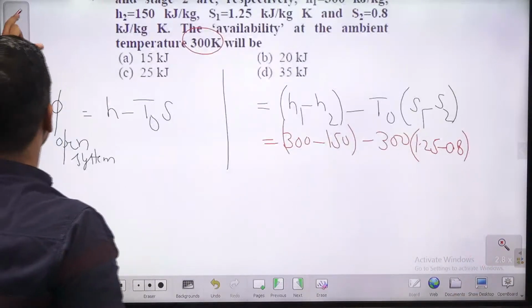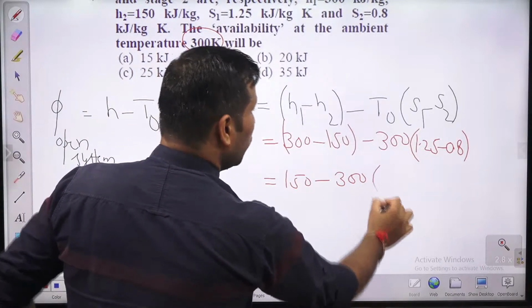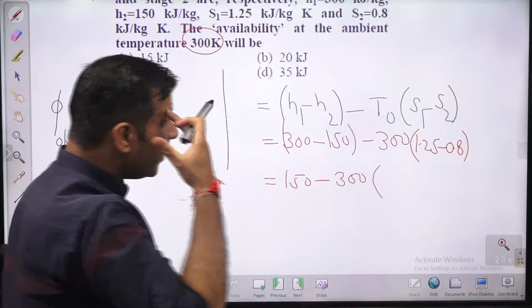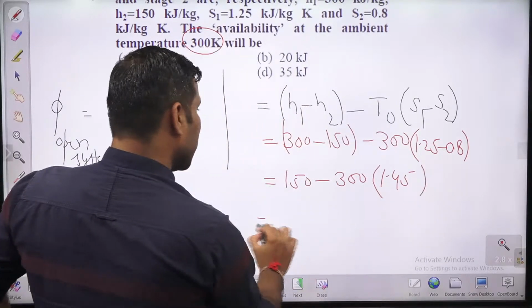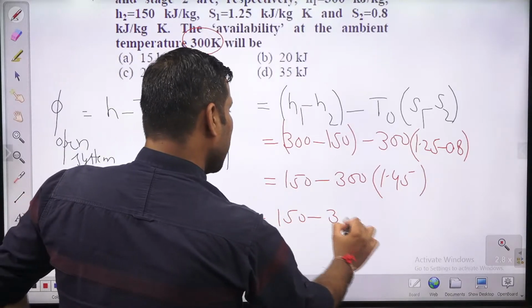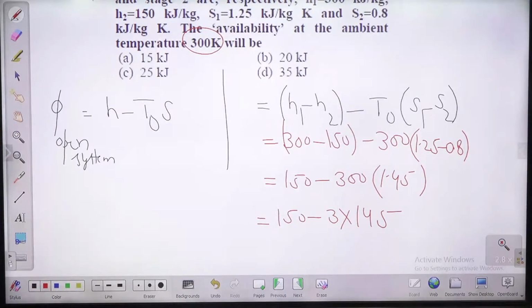So let's solve this. So 150 minus 300 into कितना जाएगा? 1.25 into plus 0.2, it will be 1.45. Okay, तो आ जाएगा 150 minus 3 into 145. ठीक किया हमने.